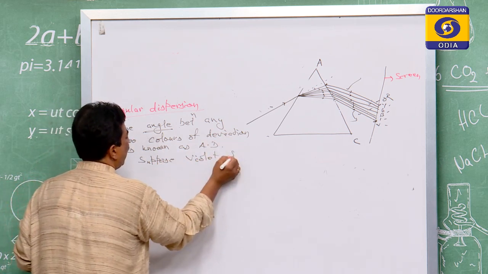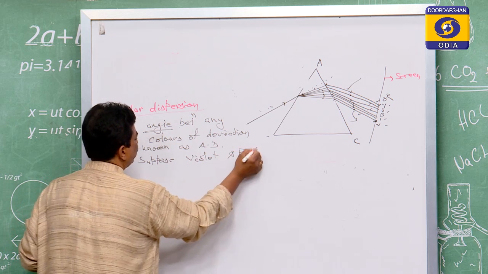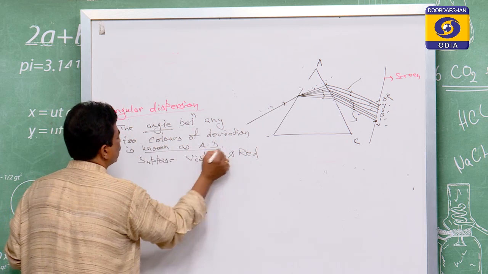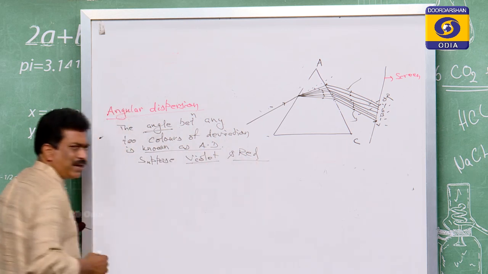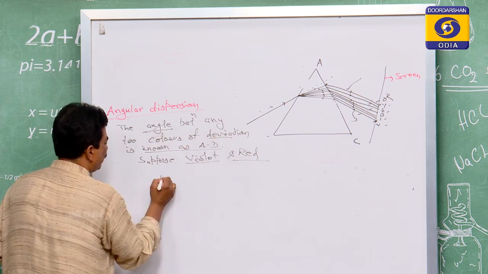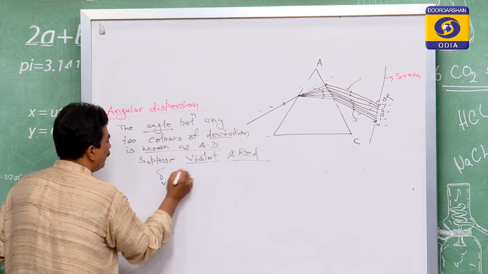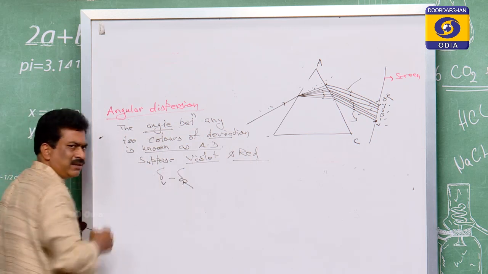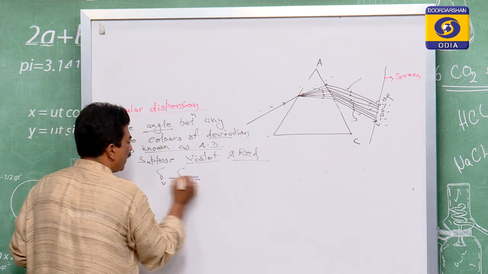One is violet and another one is red. So it is the angle between the two colors. Which angle? The angle of deviation. So angle of deviation means delta v minus delta r, because we came to know that delta v is greater than delta r.